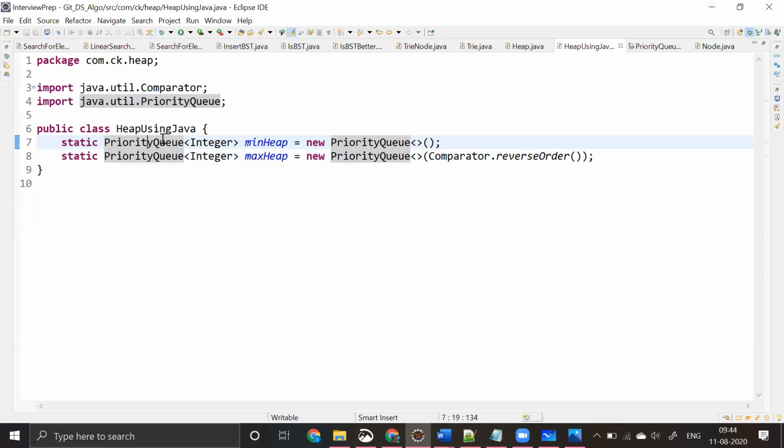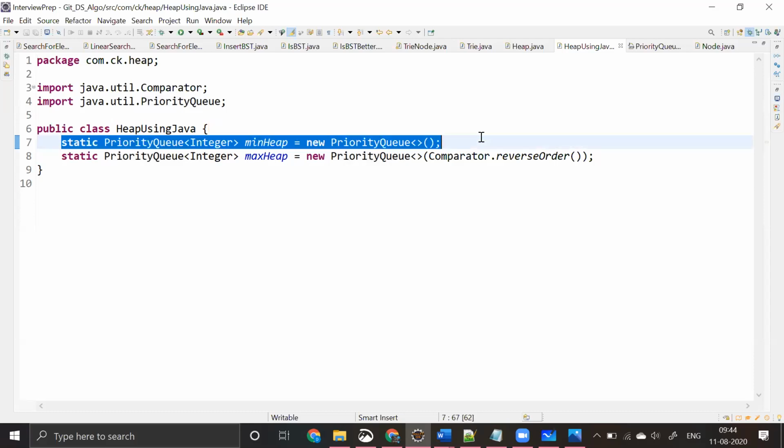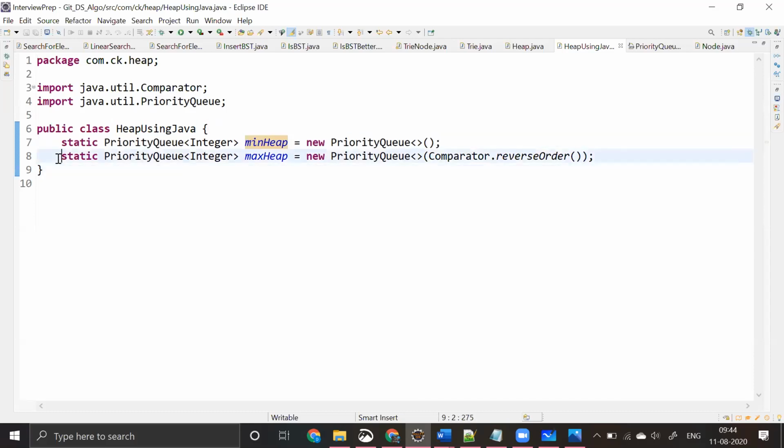Priority queue is a class already written in Java, and it gives you the functionality of min and max heap. If you want to create a min heap or max heap, you can do it straight away with this particular syntax. To create a max heap, you need to do it in the reverse direction of a min heap, so in a priority queue you pass something like Comparator.reverseOrder(). If you have not covered these concepts in your Java class, you will. But min and max heap are already defined in Java.